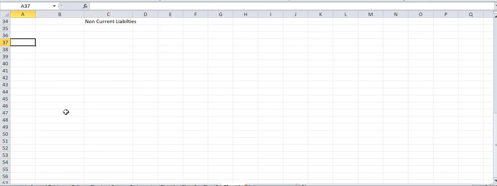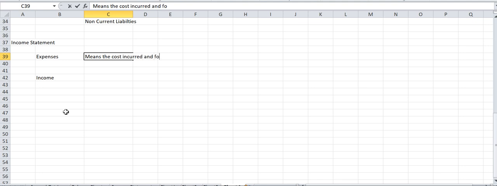Now let us go into the income statement. In the income statement we have expenses and we have income. Expenses means the cost that are incurred and for which benefit is received.